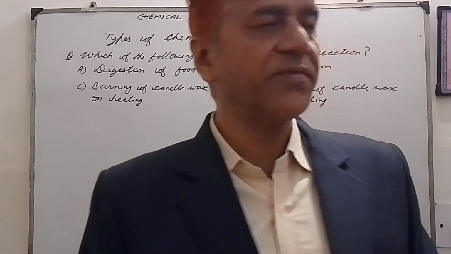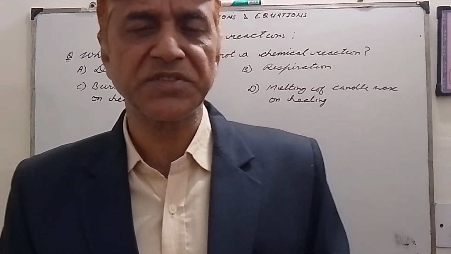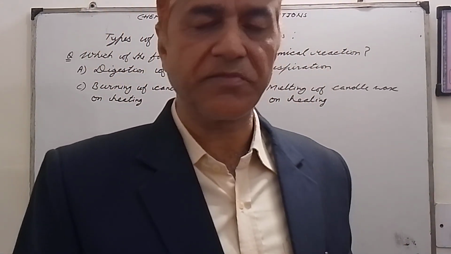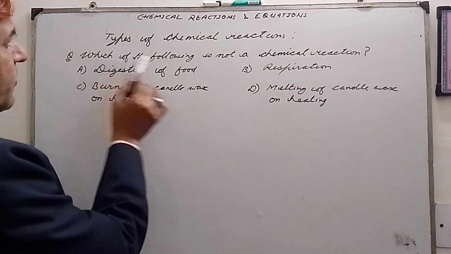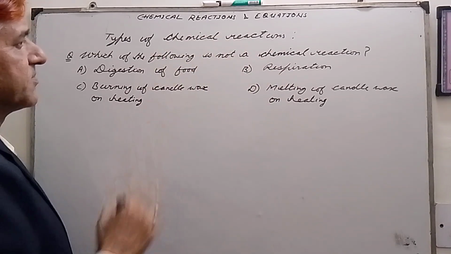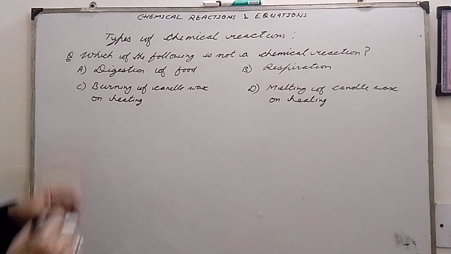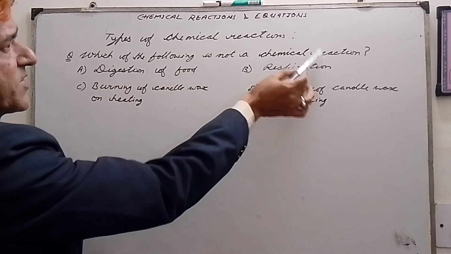Today I have a very simple question related to our previous topic. The question is: which of the following is not a chemical reaction? Once again, which of the following is not a chemical reaction?